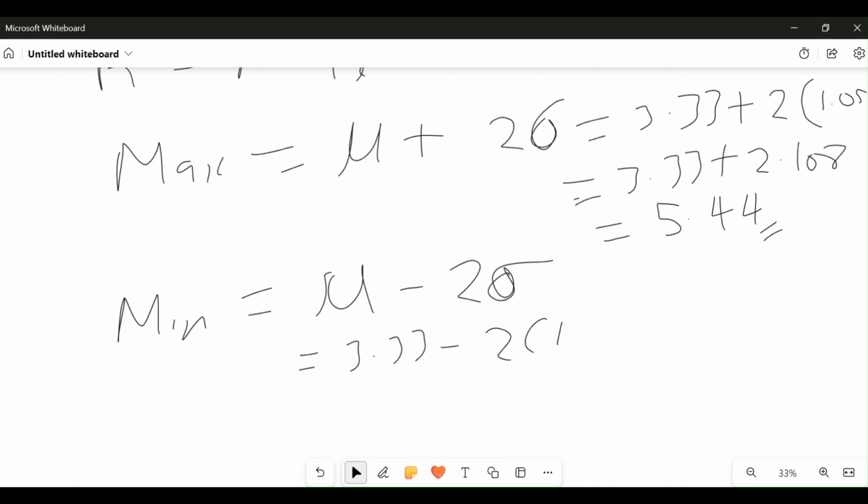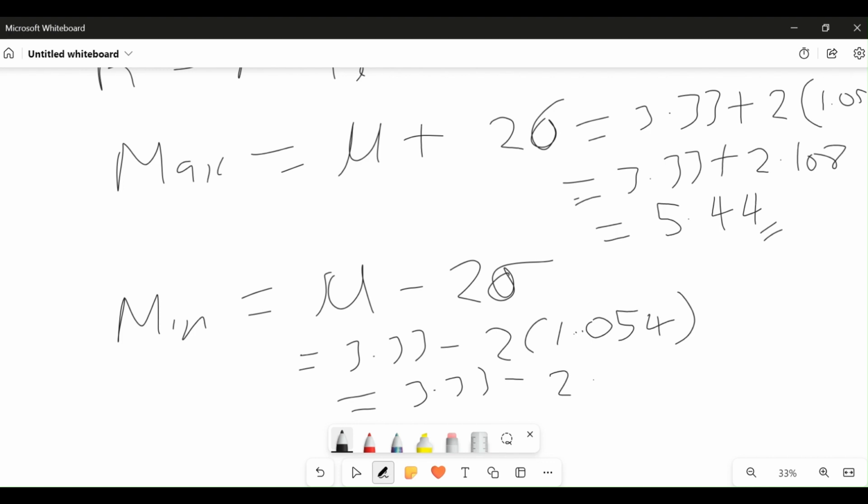Our sigma is 1.054. So it will be 3.33 minus 2.108. Now when we subtract 2.108 from 3.33, what do we get using our calculator? What we get from that is 1.22. That's 1.22 to two decimal places.